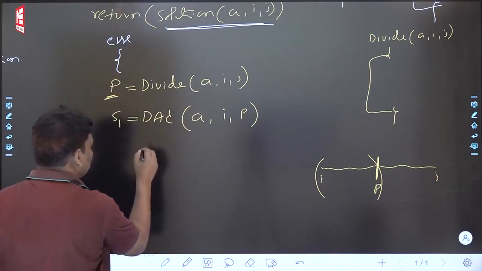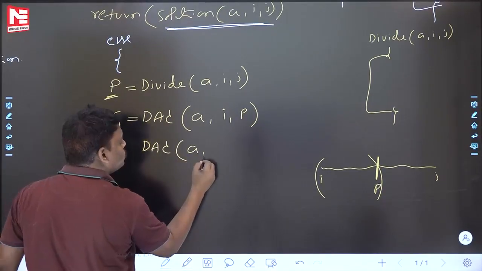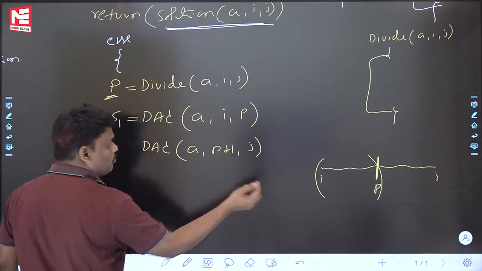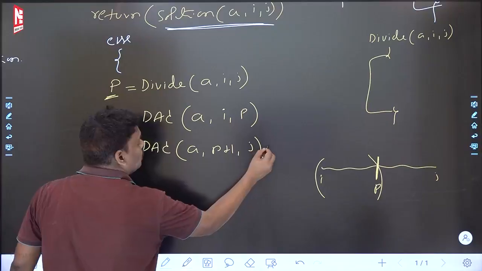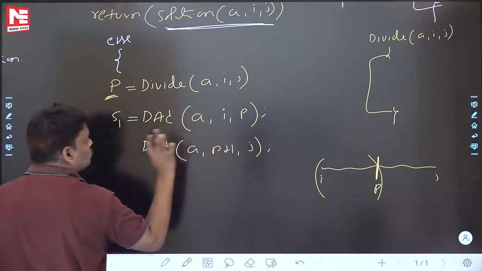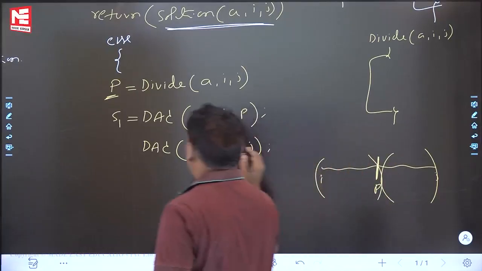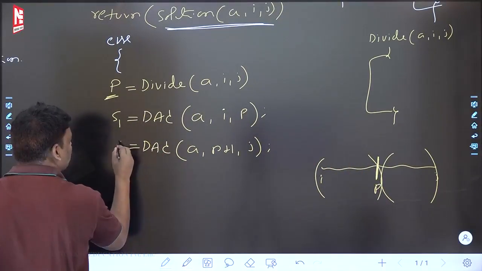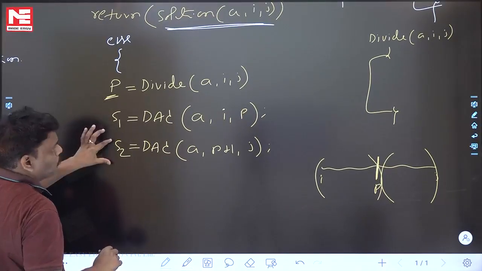Next, one more. Using divide and conquer, array A which contains P plus 1 to J, some position P. Using divide and conquer, P plus 1 to J, right? So that half also you sort. Using recursion, this is also done. So the second half answer, I got S2. This is the first subproblem answer. This is the second subproblem answer.